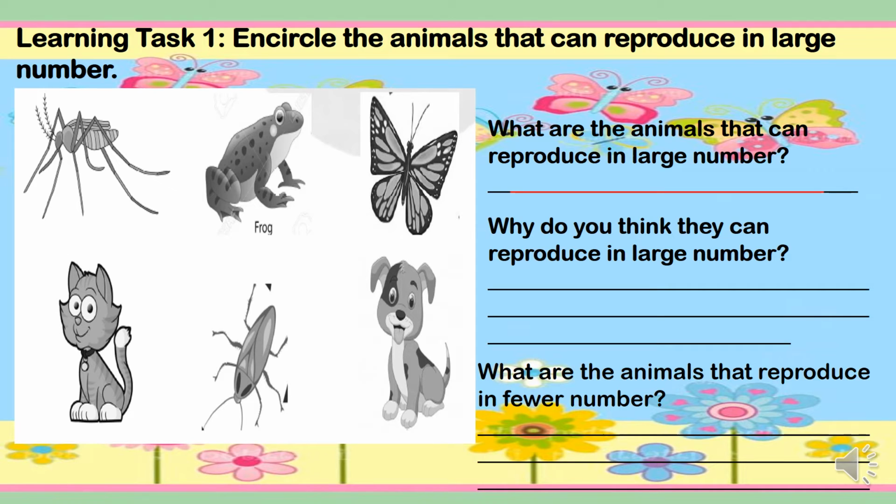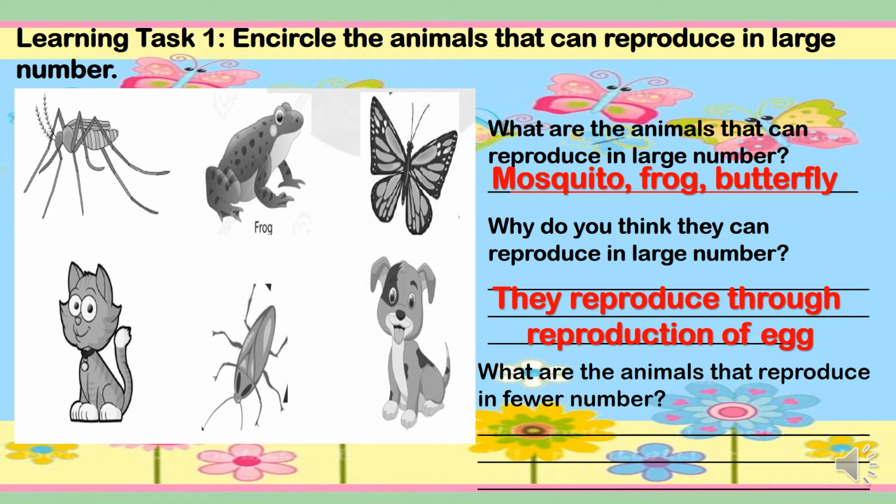Okay, let us answer learning task 1. For first question, the answer is mosquito, frog, butterfly. And for question number 2, the answer is they reproduce through laying of eggs. And number 3, the answer is cat and dog.